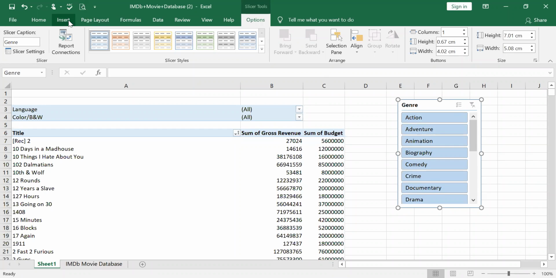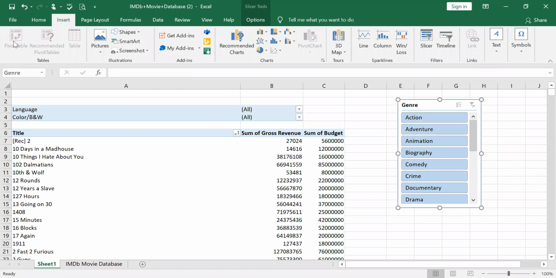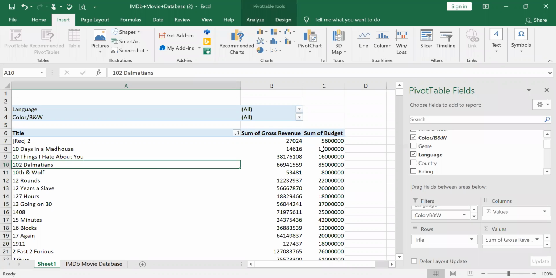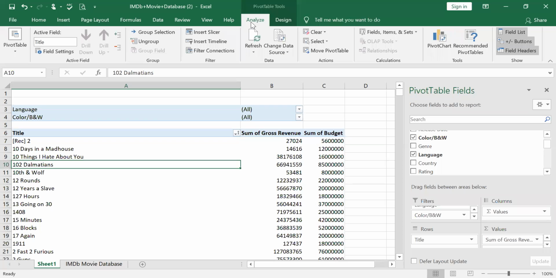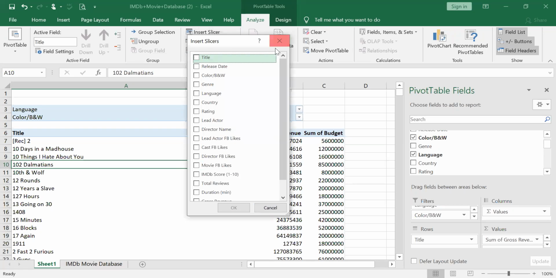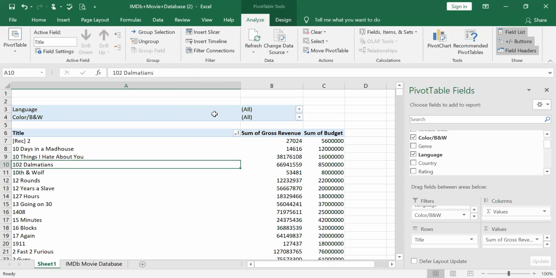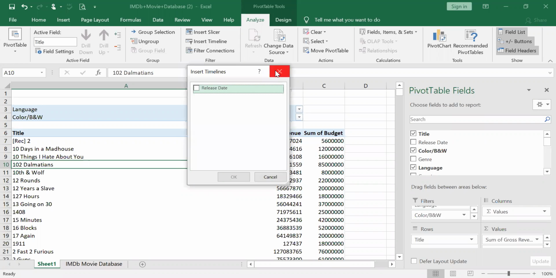So now we'll go back to pivot. So that is insert slicer. So now we don't want this, we are not doing it. So next one is release date. So now you check release date. Now release date is the one which goes with the insert timeline. Insert timeline, you have only the release date.